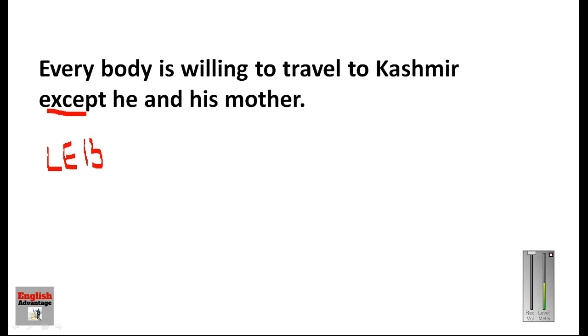After these three words, we put the objective case of the pronoun. This is the pronoun he, so after except it should be him: except him and his mother. After let, except, and but, we always put the objective case of the pronoun. So this should be except him.